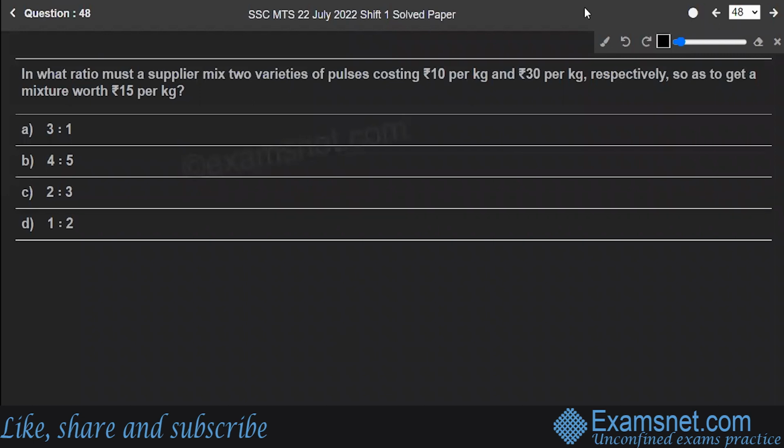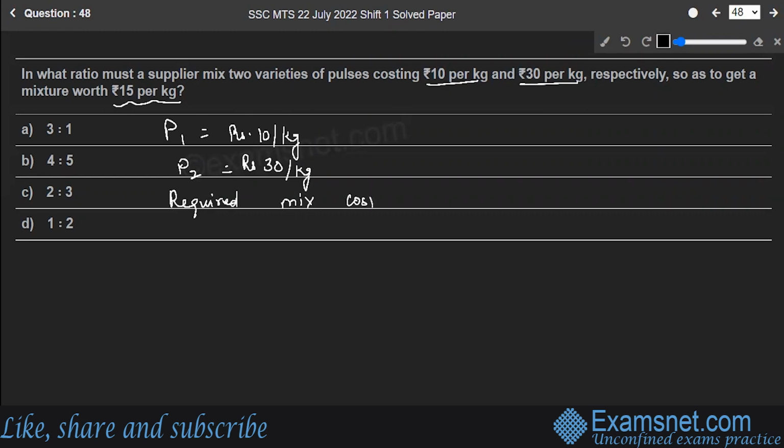Question number 48. In what ratio must a supplier mix two varieties of pulses costing 10 rupees per kg and 30 rupees per kg respectively, so as to have a mixture of 15 rupees per kg? So you have two pulses. First pulse cost is rupees 10 per kg. The second pulse cost is rupees 30 per kg. And the required mixture cost should be rupees 15 per kg.